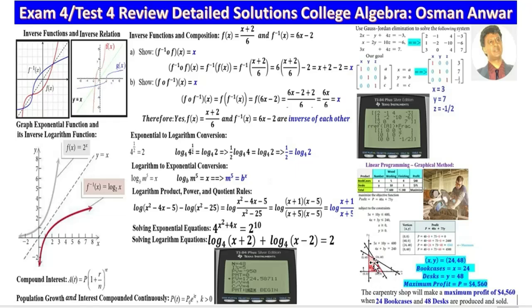Every point in the feasibility region is a profit. The maximum and minimum profit lie at the corners of the feasibility region. Therefore, we're going to evaluate the objective function, which is the profit, at the corners of the feasibility region to find the maximum and minimum profit. Here x is bookcases and y is desks.